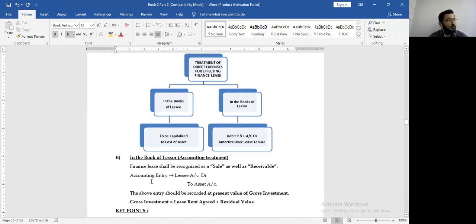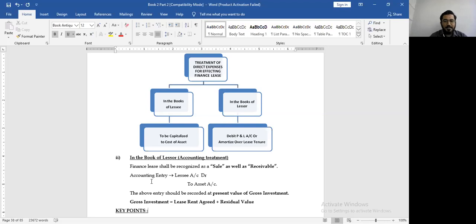So when it is from the viewpoint of the lessor, you must take total residual value, guaranteed as well as unguaranteed. How will you treat direct expenses? In the books of lessee, you will capitalize, but in the books of lessor, you have a choice. Either you debit to P&L or you amortize over the lease tenure. In the books of lessor, the lessor is going to sell the asset and he's going to receive money from the lessee. So it is sale as well as receivable.